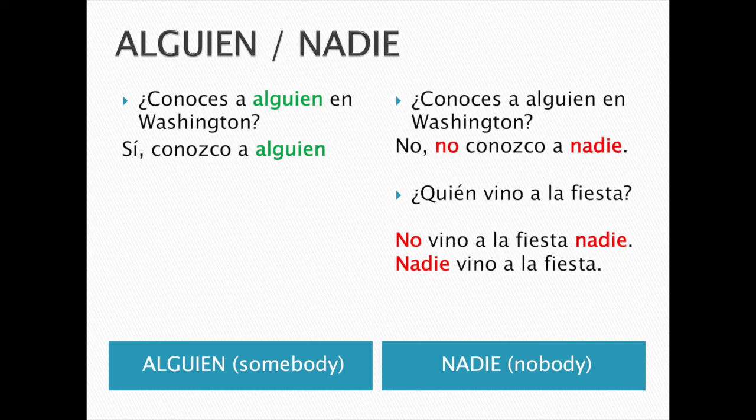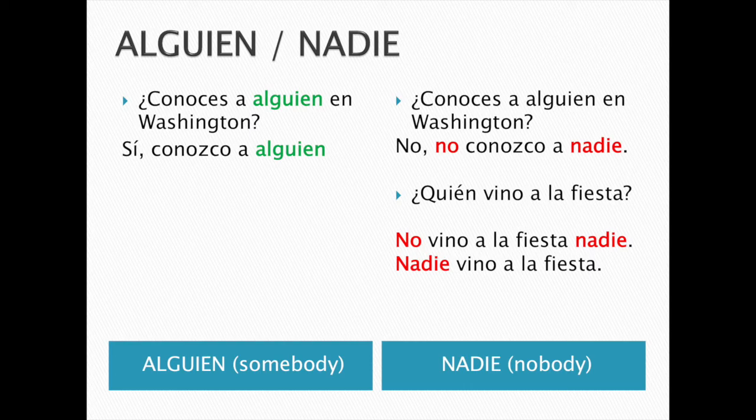In that case, nadie is after the verb, so you have to put no before the verb. Another option could be nadie vino a la fiesta. In that case, nadie comes before the verb, so in that case, you don't use no. So if nadie comes after the verb, you put no before the verb. If nadie comes before the verb, then you don't put no.